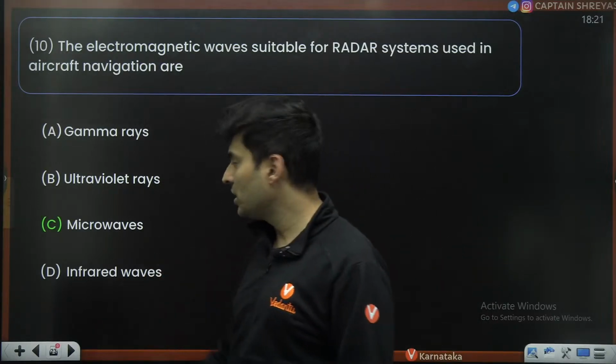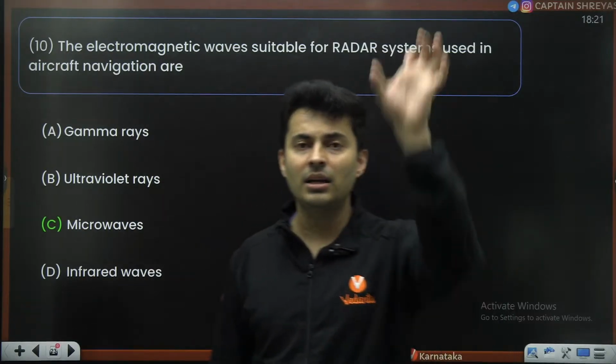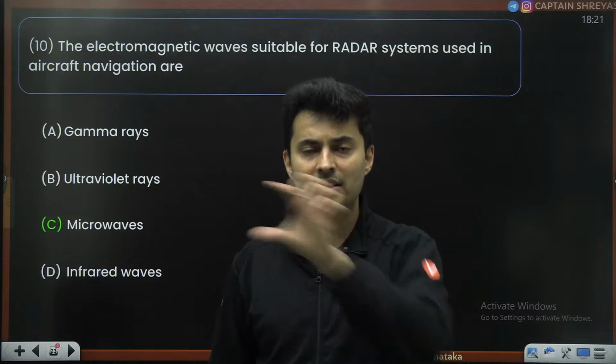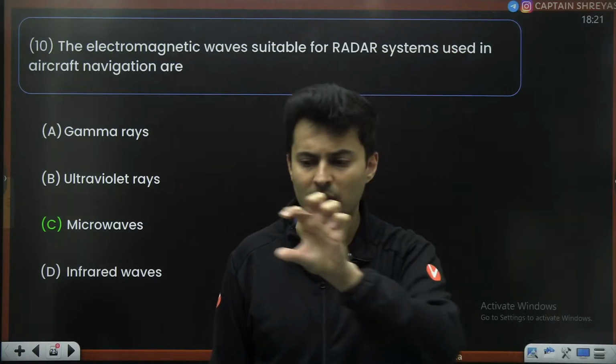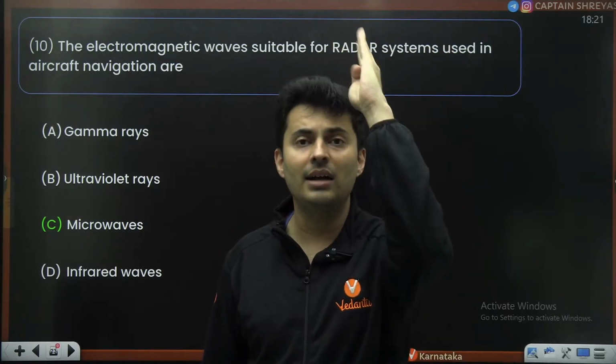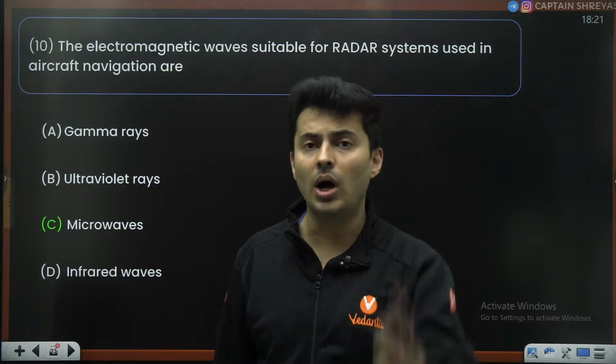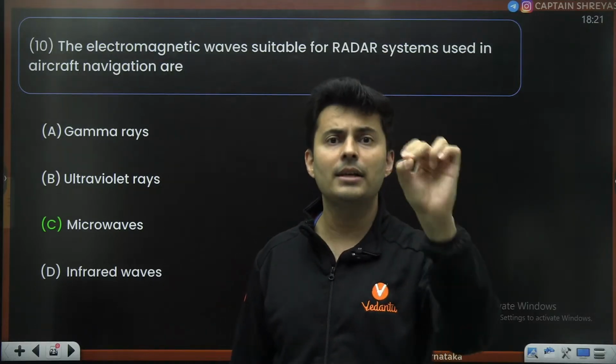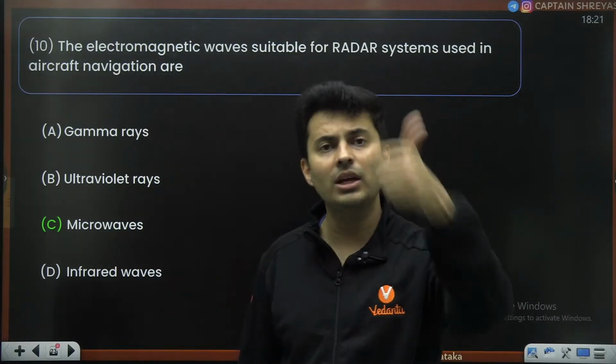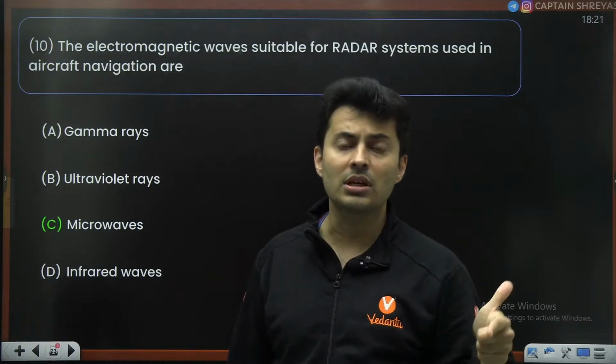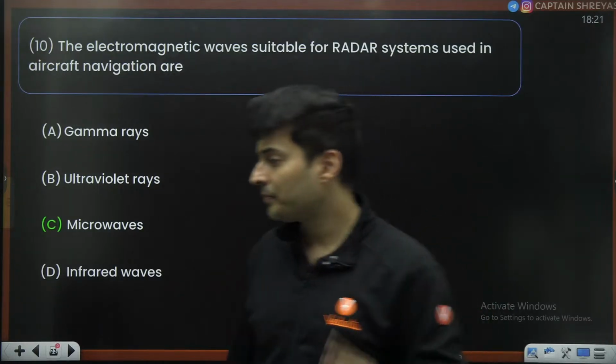Yes, direct question. There is one table in NCERT: applications, wavelengths, electromagnetic spectrum, frequency to wavelength. Learn by heart all the applications of all the waves. It is a very likely question either in KCET or in your second PUC. Even in JEE it can come.